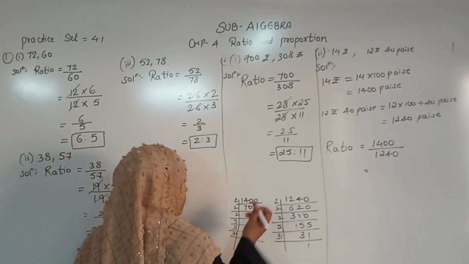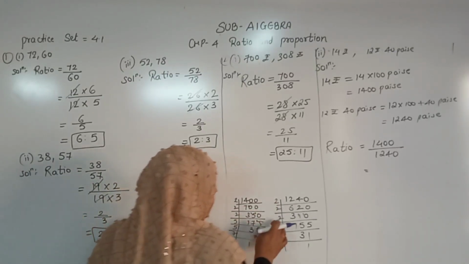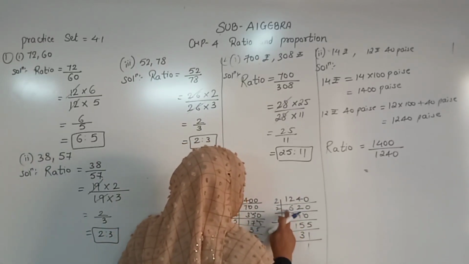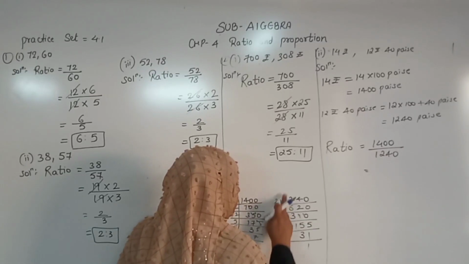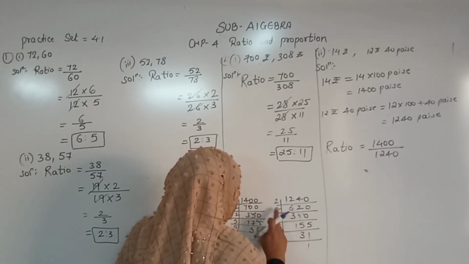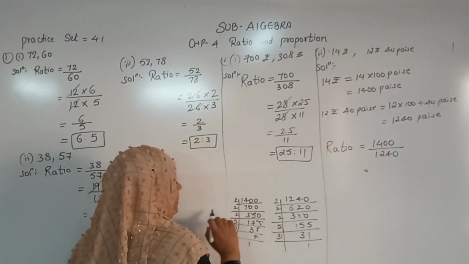Oh Allah, see, 12. 6 2s are 12, right? 2 6s are 12, 2 3s are 6, okay. Let's see what happens, देखते हैं.